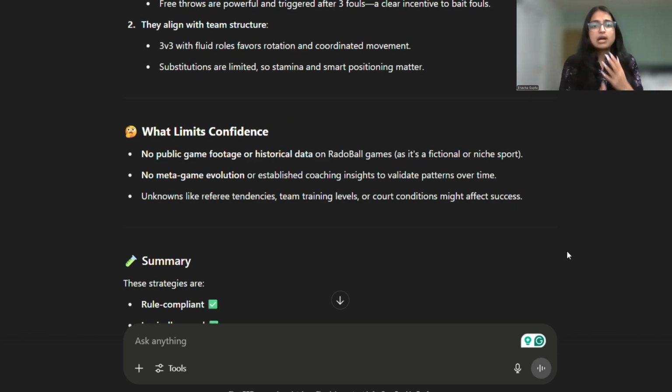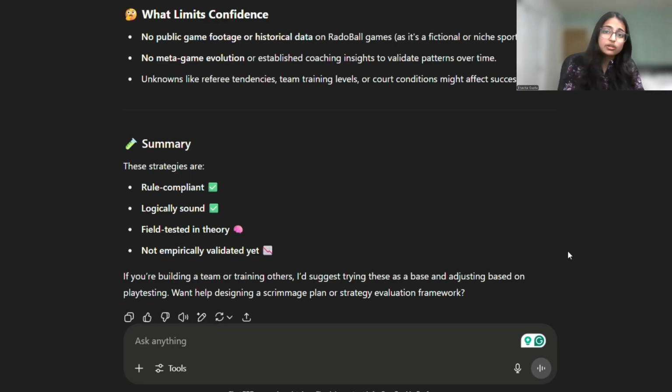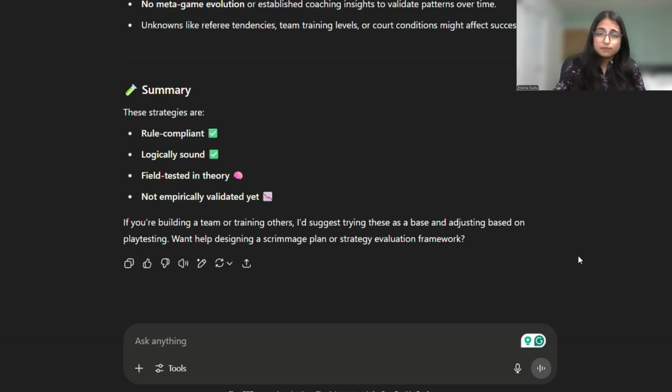Okay, so now we will just wrap up the RadoBall section. I just wanted to give you a full walkthrough of how ChatGPT behaves when asked about a sport that does not exist, which is completely fiction, but was then trained on user-provided prompts and documents. And you can keep testing it with new angles, new prompts, and see how it contradicts with our document and the sources which it has. It is a good example to understand the response behavior of Gen AI systems.